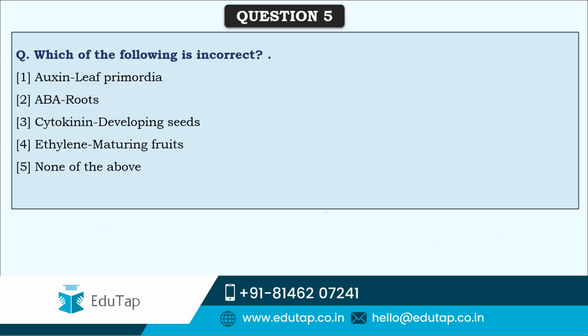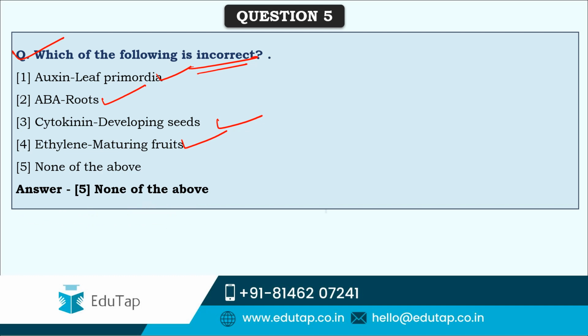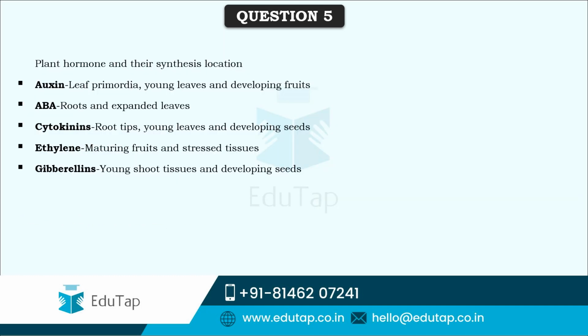And here comes the last question. Which of the following is incorrect in regards to the production of the hormones in plants? Auxins, they are produced in leaf primordia. Abscisic acid, roots. Cytokinins, developing seeds. Ethylene, maturing fruits. And these are all correct only. No option here is incorrect.